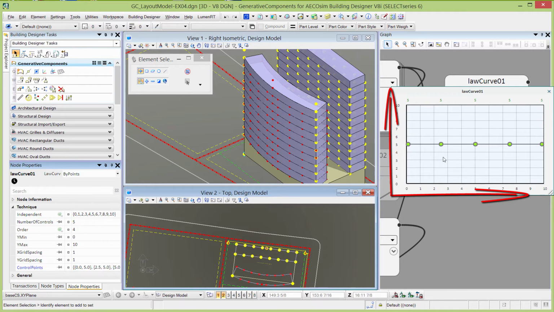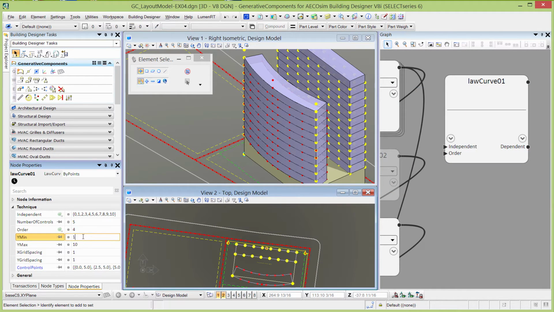The number of controls refers to the points on the graph which are going to control the curve. The order is the order of the curve. And then we have a y-min and a y-max, the minimum and the maximum for our y values. If you remember, we also had a minimum and a maximum on our arc depth, and we could actually just use the same values. So I'm going to set the minimum to 1. And we're going to set that max.